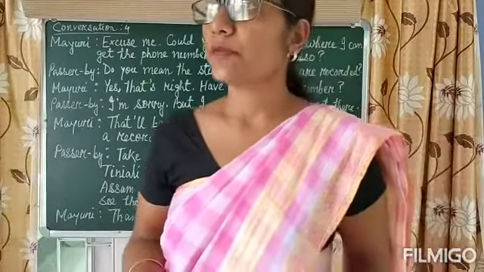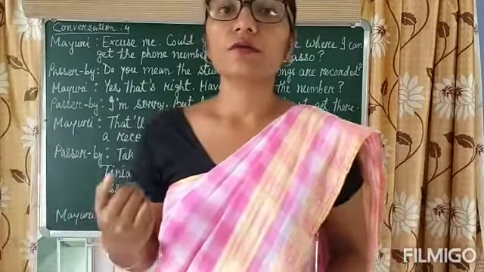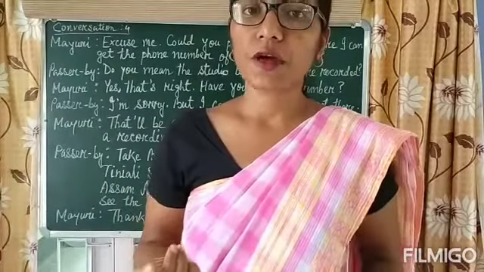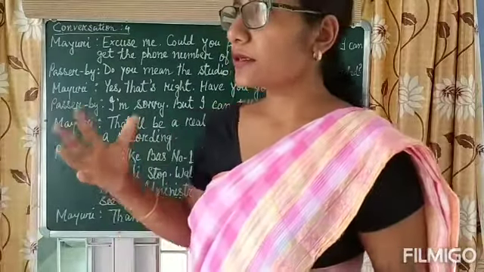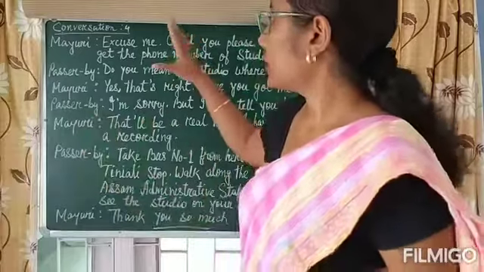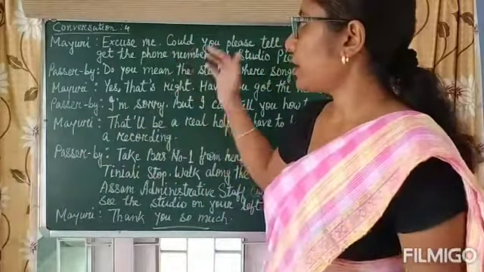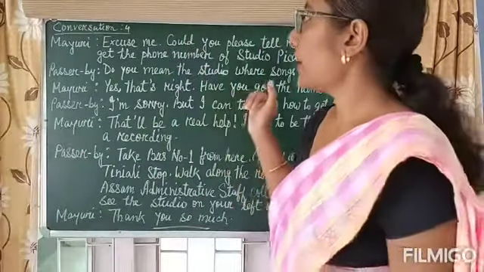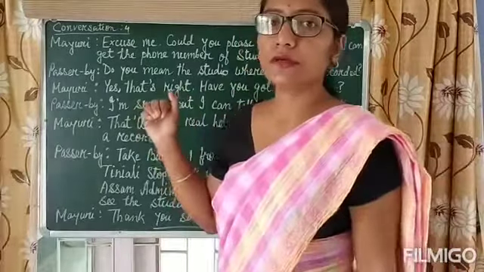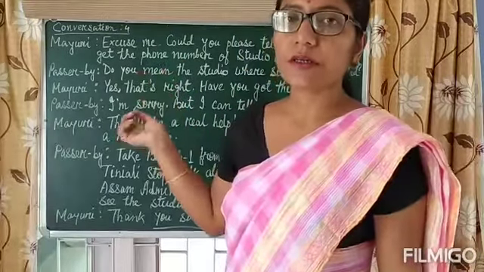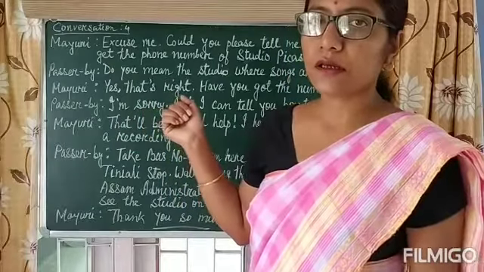So that person may know that place. How a person should describe that, we will find in this conversation. Let's start the conversation. First I will read out the conversation, after that I will discuss it.